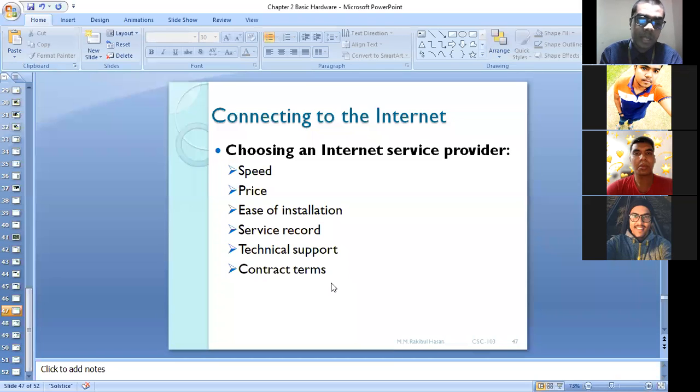So after analyzing these 6 points, we can take service from a specific internet service provider. Before taking service from an ISP, we should keep these 6 points in mind.